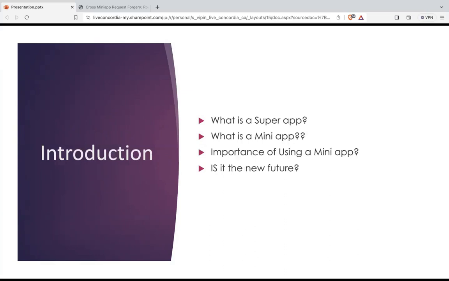So first, I'll be talking about the introduction. What is a super application? A super application is basically any mobile or web application that is a fully fledged application which provides different services. For example, take the Amazon application. It is basically a shopping application which is available on our mobile phones and on the web as well. It is basically JavaScript code with the help of which we can interact with the Amazon web servers to place an order. So this is how we communicate.